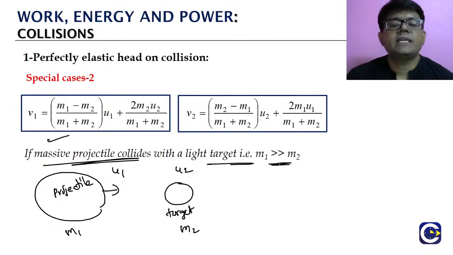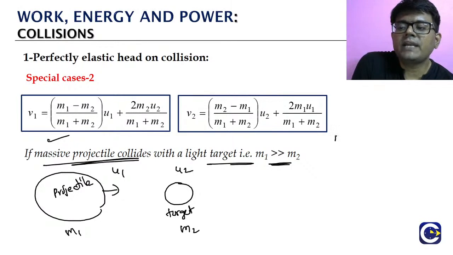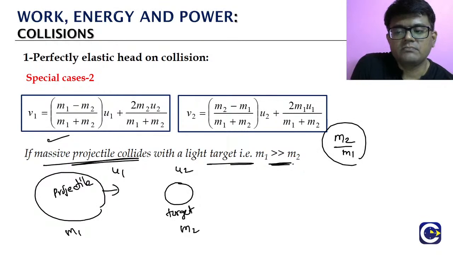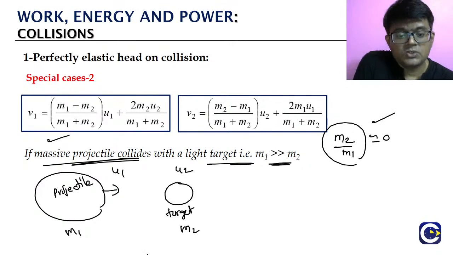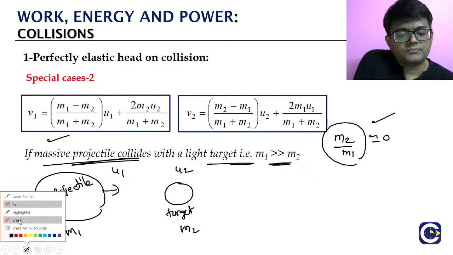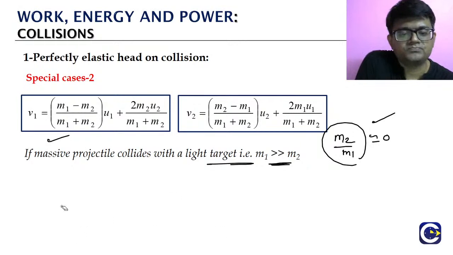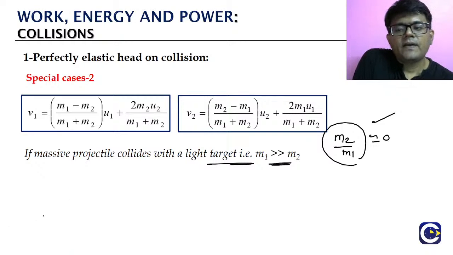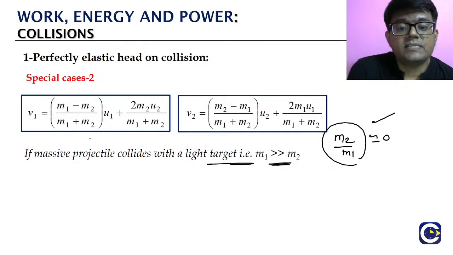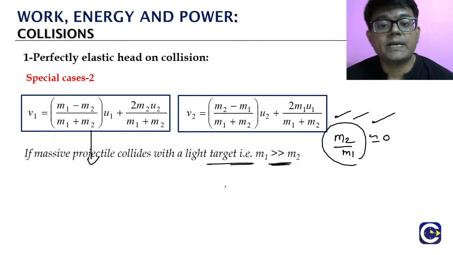If M1 is very high in comparison to M2, what happens? Just think about it. If you look at the ratio M2 by M1, we can almost approximate it to 0. Negligible, because M1 is very high. So wherever we see the ratio M2 by M1, it can be almost equivalent to 0. Now we will see under this condition how the velocity values are going to get simplified. We want to use this simplification, M2 by M1.